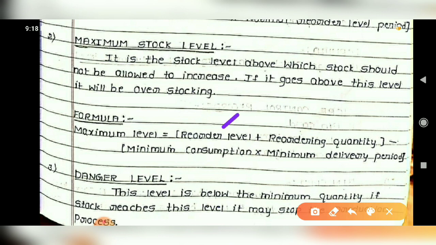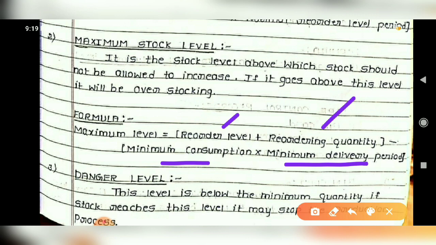Maximum stock level equals, first you have to take in the bracket reorder level plus reordering quantity. So that will be given in the problem, that you have to take, minus minimum consumption into minimum delivery period, that will be given in any particular problem. So reorder level, you know; reordering quantity in the sense how much quantity you order at the reorder level, that is called reordering quantity.